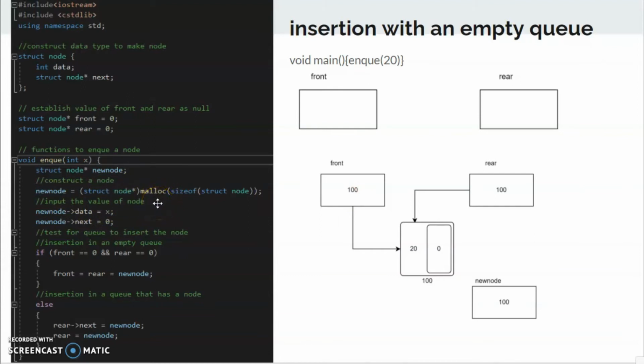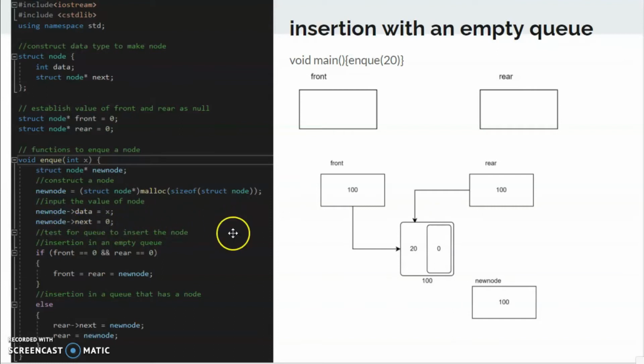The malloc function is a function for dynamic memory allocation, and it can be called if we have the cstdlib library included inside the C++ programming. So this malloc function will make a void pointer which will be allocated into the new node.